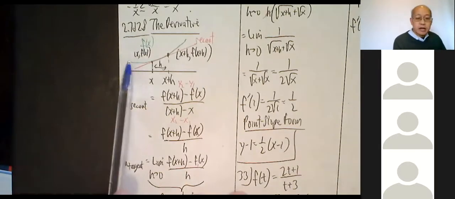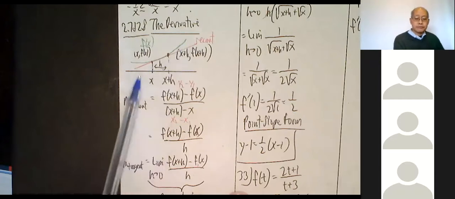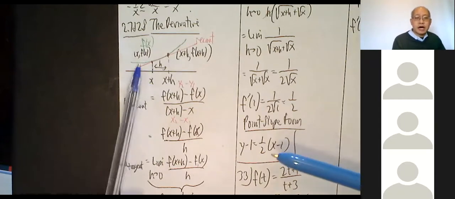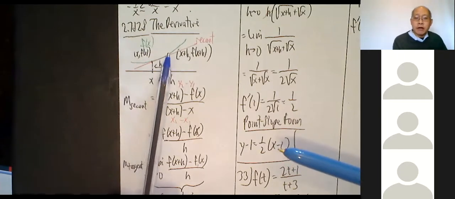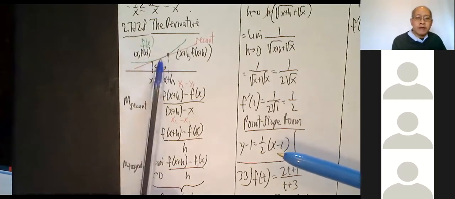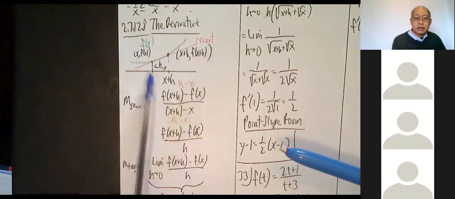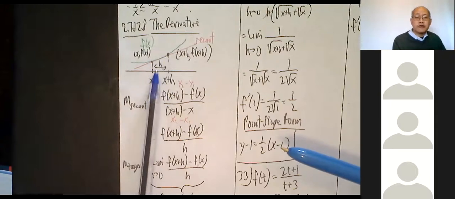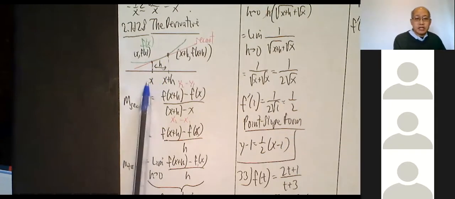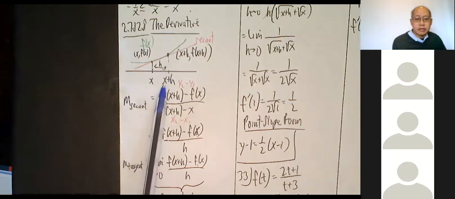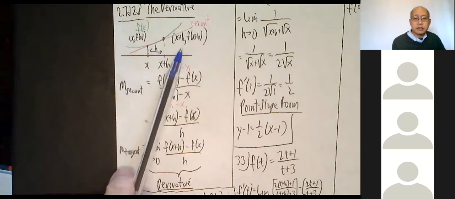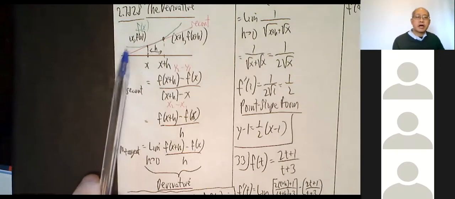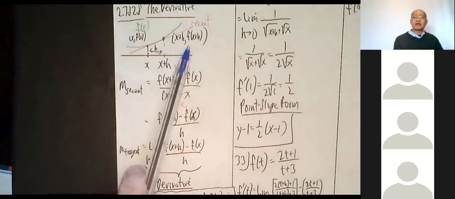Here's a graph. The green is supposed to represent some graph. Here's x comma f of x, a very generic point. Here's another point on the graph. If I connect 2 points on the graph, technically that's called a secant line. It almost looks like a tangent line if the 2 points are close. So I move to the right a distance h. If this is x and I move h, it's going to be x plus h. So this is x plus h comma f of x plus h. The ordered pairs are x comma f of x and x plus h comma f of x plus h.